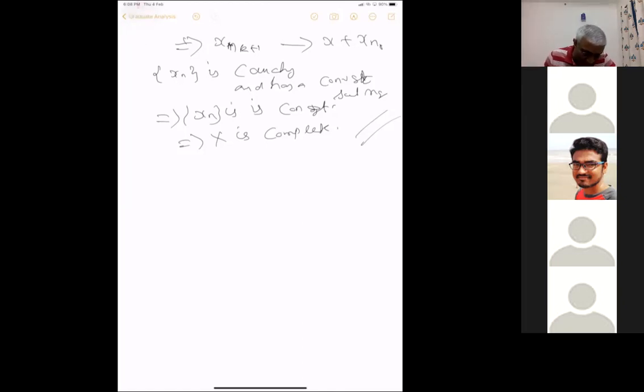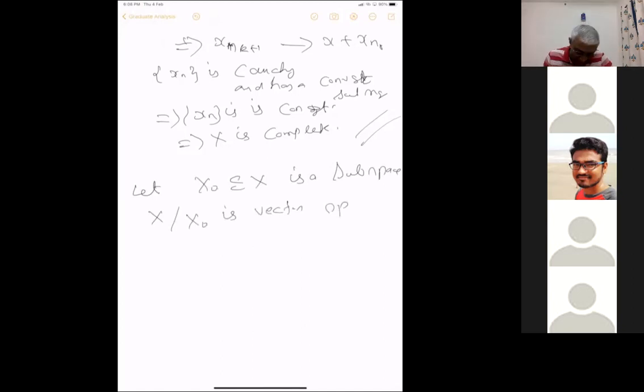Now we want to consider the quotient space. Let X_0 contained in X be a subspace. Then we want to consider the quotient space X by X_0. This is a vector space. I hope all of you know the quotient space as vector spaces.